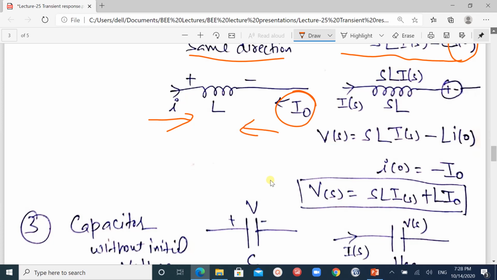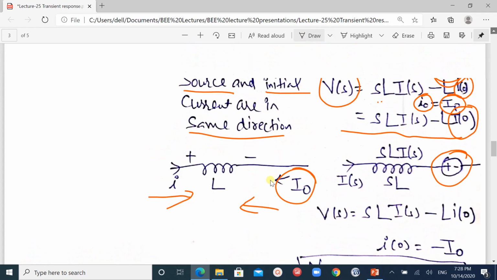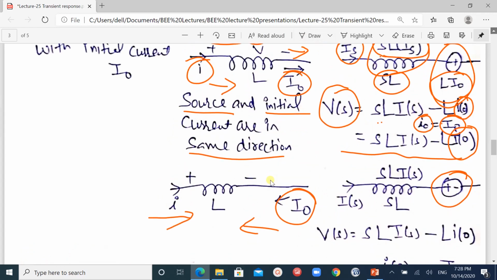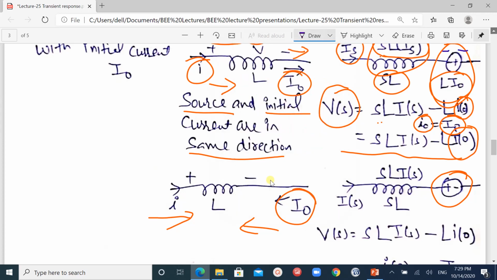So when we convert into the S plane, this is our source, the positive negative, but as you see in the previous diagram, it is negative positive, so that's why we are having here minus sign.